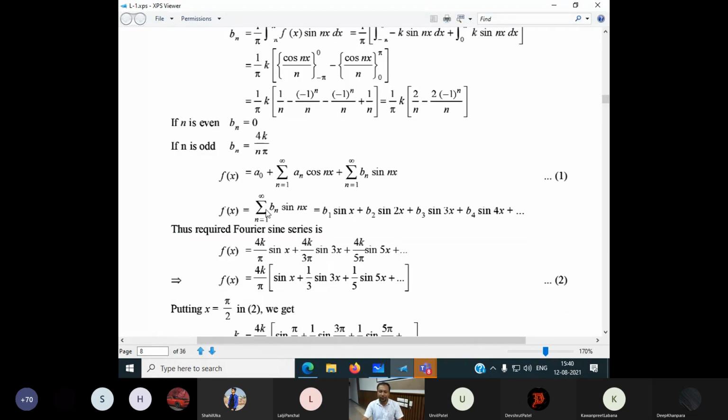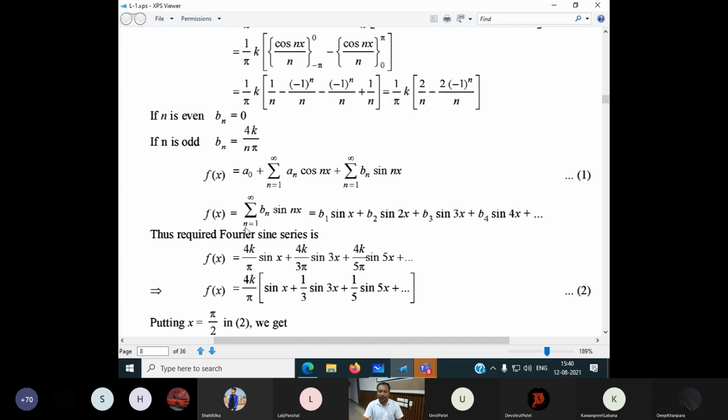So here in our Fourier series, a naught is 0. What is an? An is 0. The first and second terms become 0. Now bn becomes 0 if n is an even number, so we have to mention that n should be an odd number. So ultimately we can get f(x) is equal to the sum from n equal to 1 to infinity of bn sine nx.